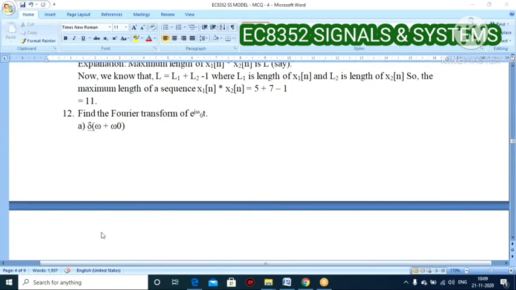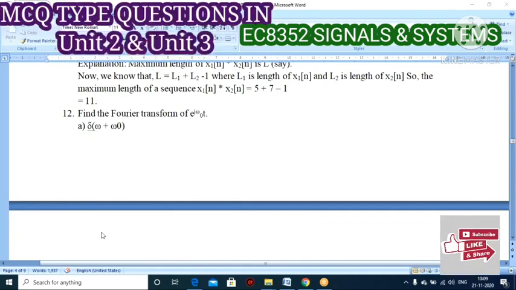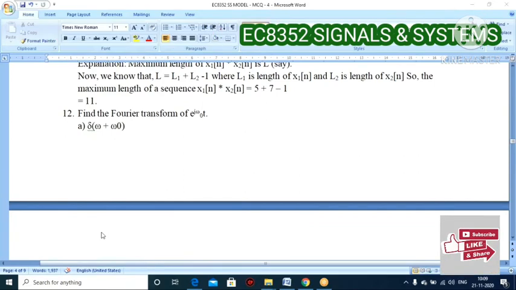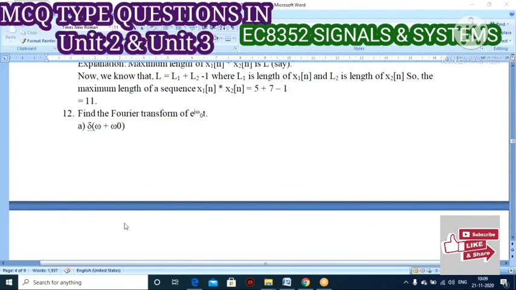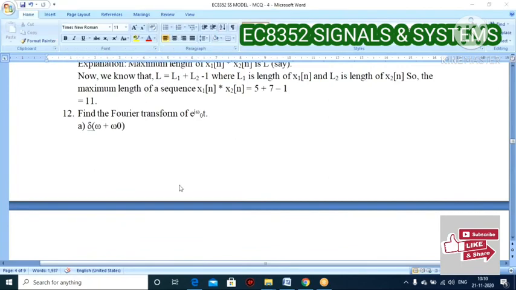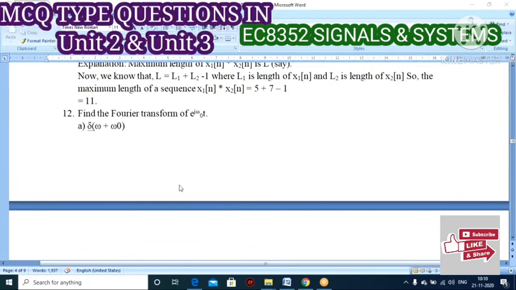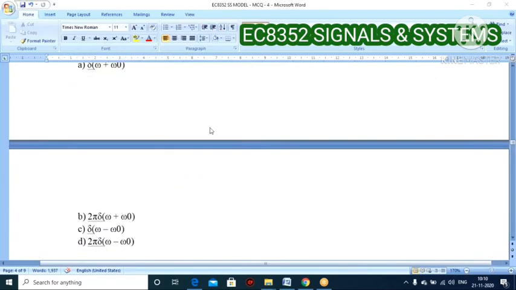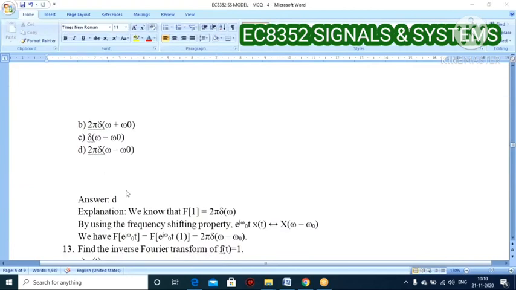For that reason I repeatedly say to you, any property or any definition or any formula, just put it in a box and memorize it. Then only is it easy for us to answer the 1 mark questions, especially in SS, right? You should memorize all the formulas. E to the power of j omega naught t. So let us take the answer.